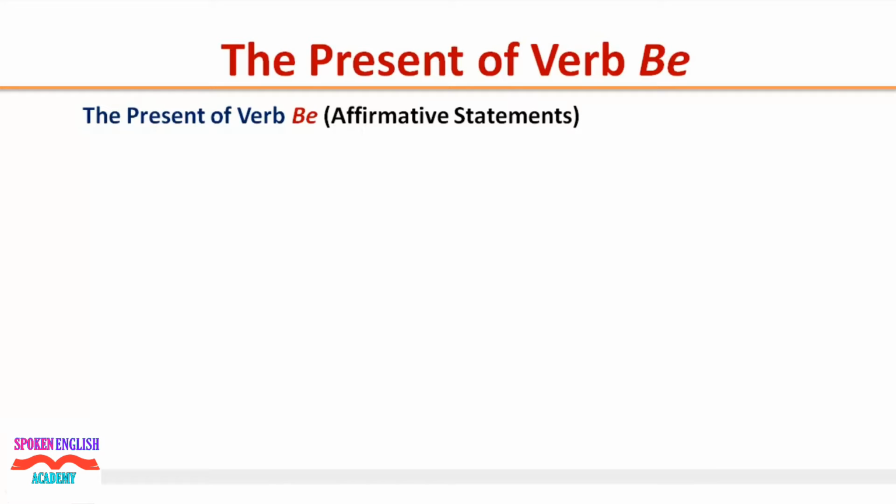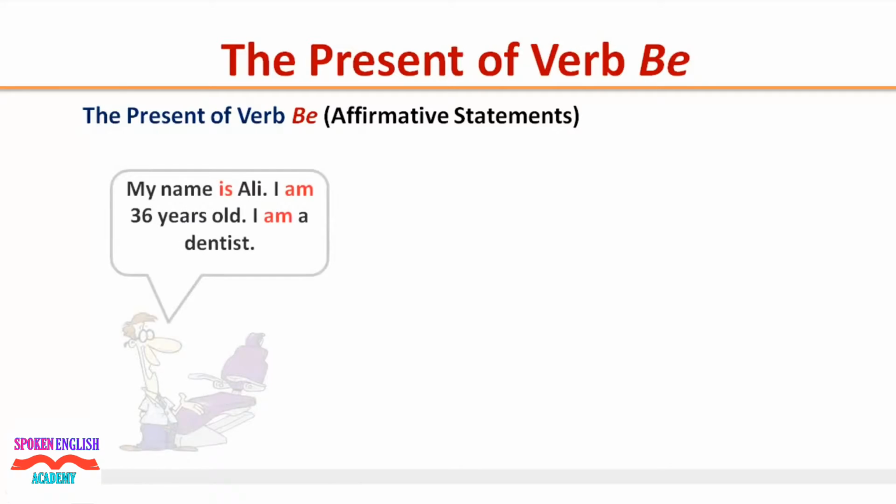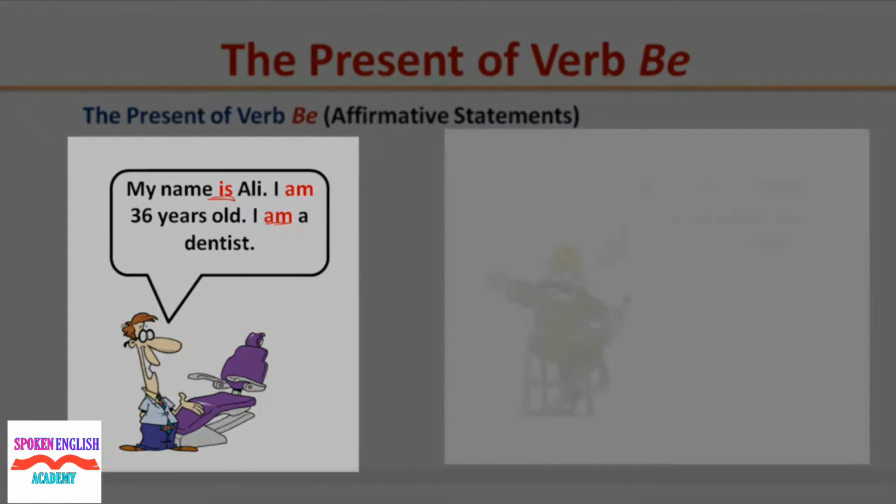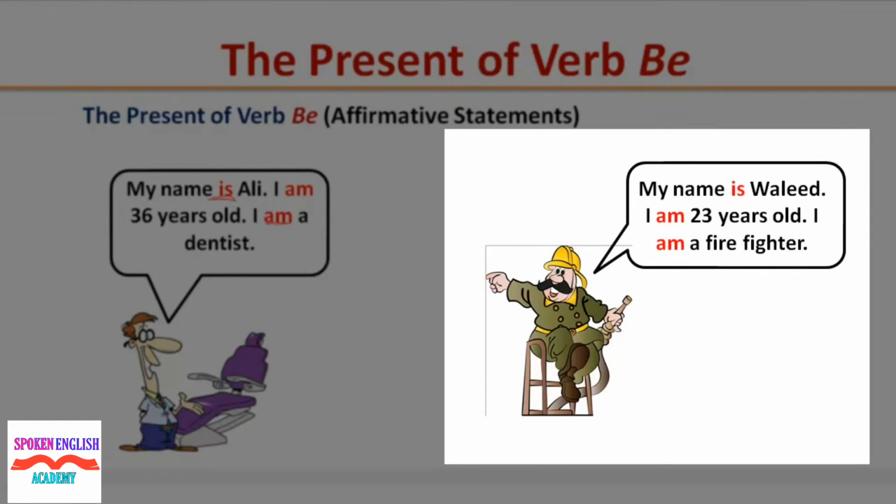The present of verb be, affirmative statements. Listen to the following short conversation and pay attention to the form of verb be. My name is Ali. I am 36 years old. I am a dentist. My name is Walid. I am 23 years old. I am a firefighter.